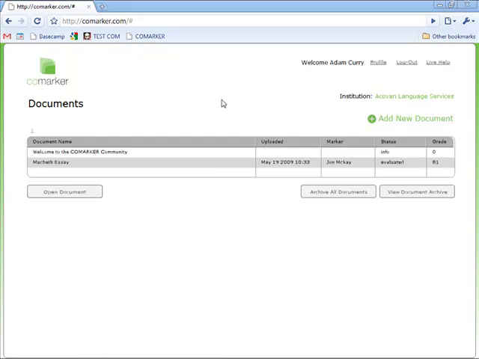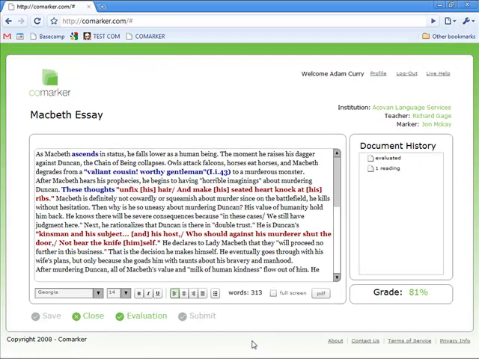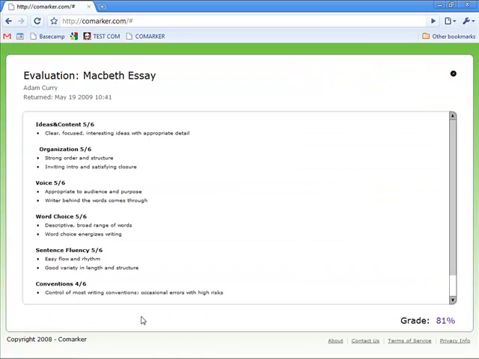So some more time has passed, and I see that John has evaluated my document. He's given it an 81, which stings my pride a little bit, but let's see why. So I open the document, and I click on Evaluation here to bring up the report generated by the 6+ traits rubric that comes preloaded. He's given me some strong grades in everything but conventions.